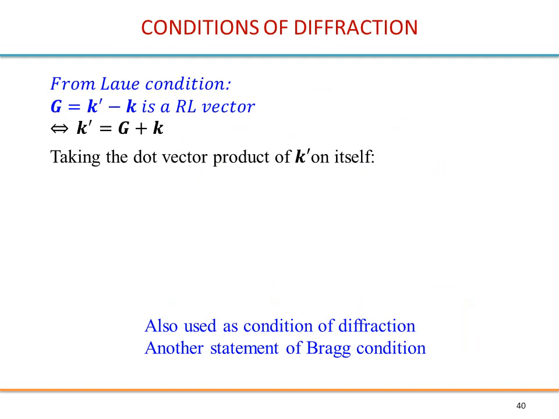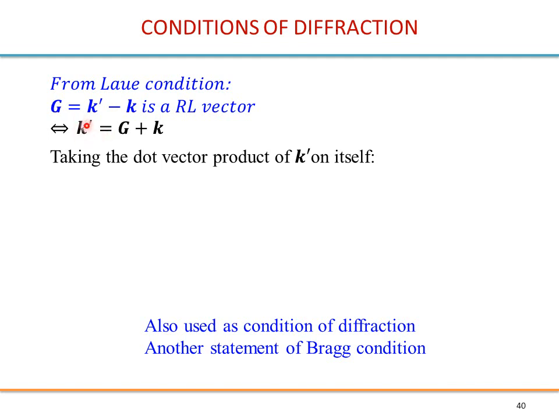Let's now write the diffraction condition in a slightly different way. We start with the Laue condition, which says that k prime minus k is a reciprocal lattice vector.